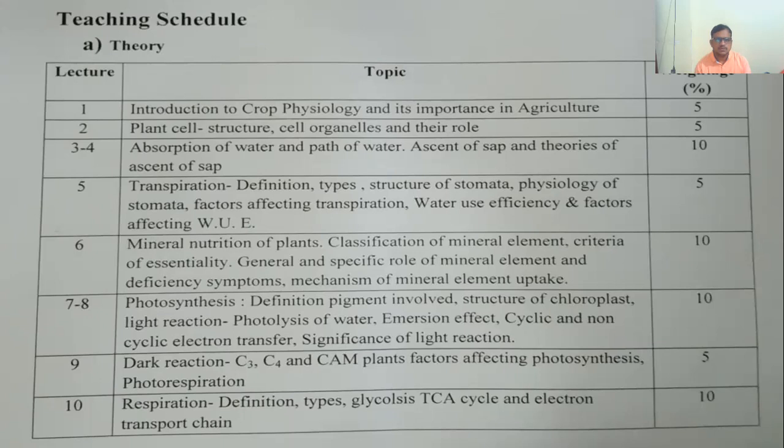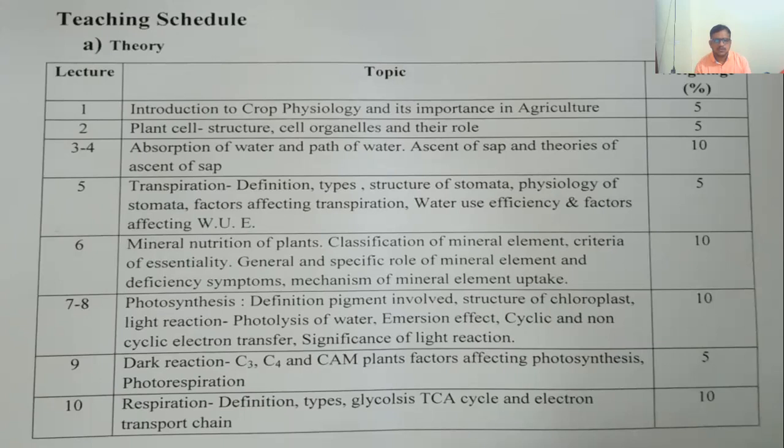Moving on to the next point, that is point number 7 and 8, photosynthesis. Okay, so in photosynthesis, some primary information we know at our 12th level, in which we have gone through the different pigments involved in photosynthesis. So we are going to discuss in detail how these pigments work in photosynthesis. Then we will discuss the structure of the chloroplast.